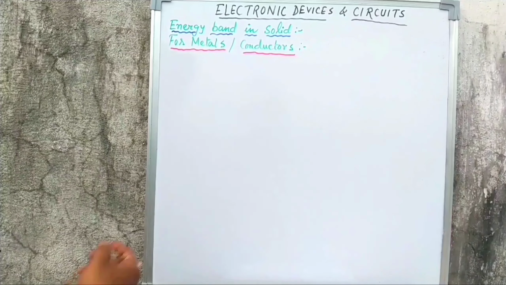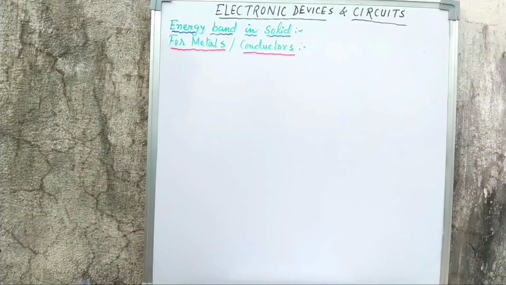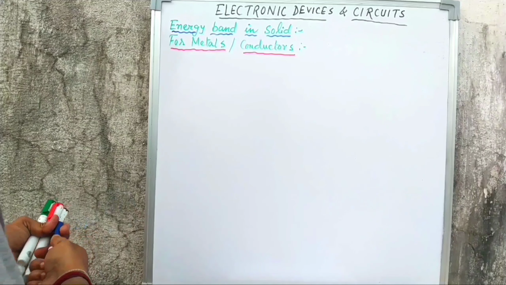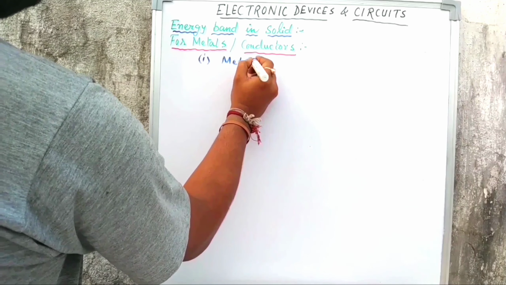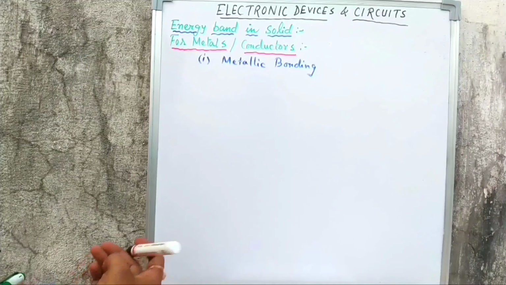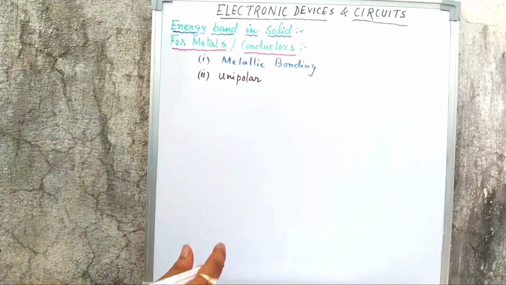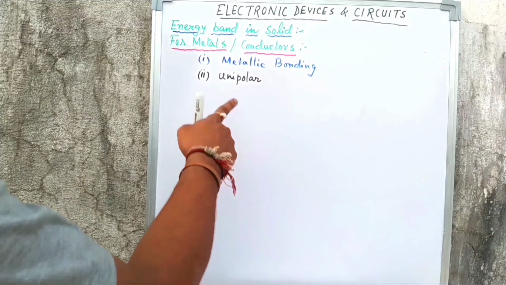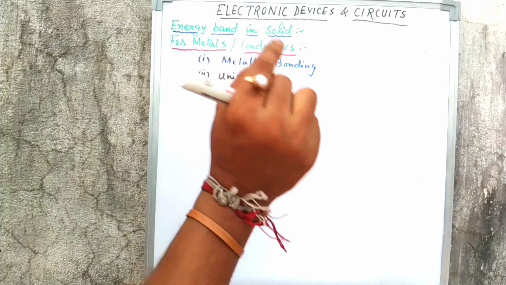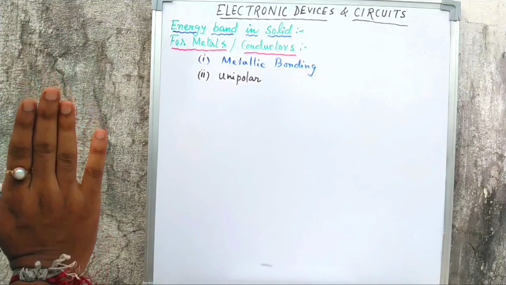Among solids, I am taking the first one, metals. Metals are good conductors of electricity because they allow a large flow of current through them. First point for metal, you have to write that it has metallic bonding. Second point is that it is unipolar. Unipolar means only one charge carrier is present. In a semiconductor, there are two charge carriers: one is called the electron, another is called the hole. But in metals or conductors, only electrons take part in current conduction. There is no concept of holes in metals or conductors.